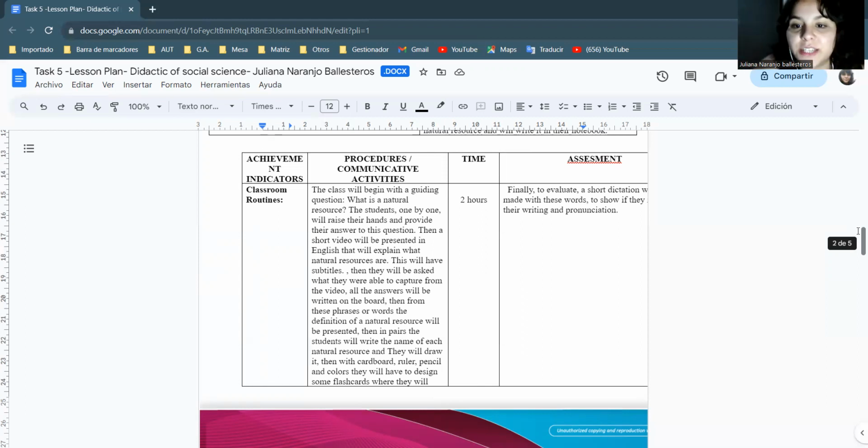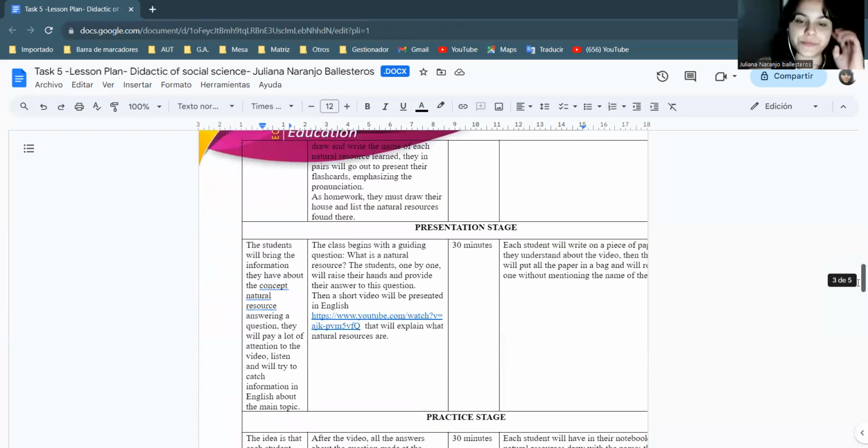The assessment is finally to evaluate a short dictation, because the idea is to show if they understand the definition of each word, if they identify it, if they can listen in and understand what the word is. And this class is going to last 2 hours.